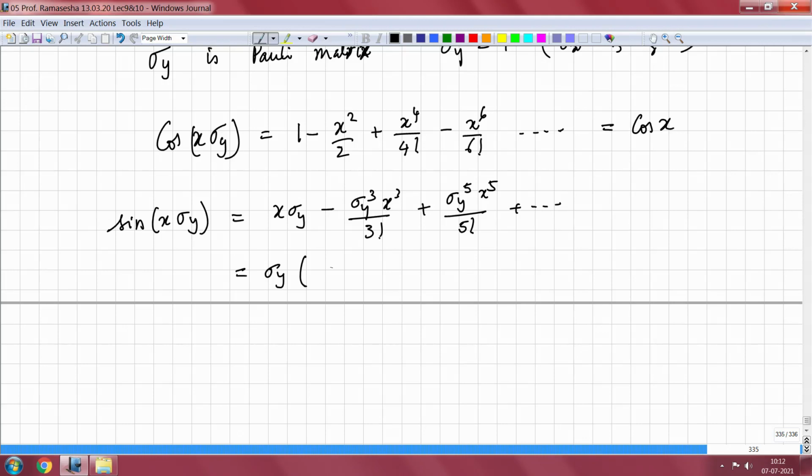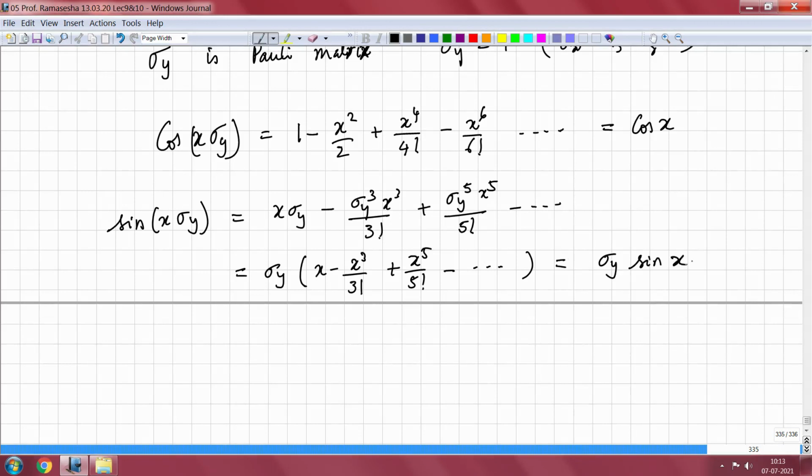So, I can have this one as sigma y x minus x cubed by 3 factorial plus x to the power 5 by 5 factorial minus plus, etc. Sorry, this should have been minus.